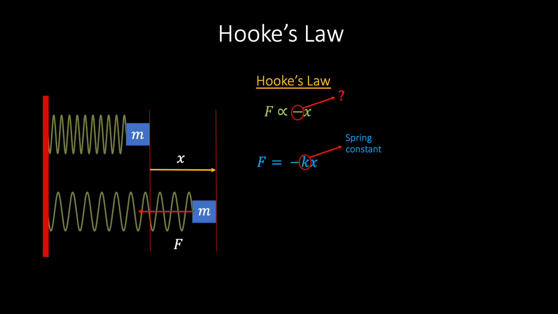Next, consider what would happen if the spring was extended and then released. Clearly, the restoring force acting on the mass would cause the mass to accelerate according to Newton's second law, and therefore we can replace F with ma and write ma = -kx. If we then rearrange this expression, we get a = -(k/m)x.